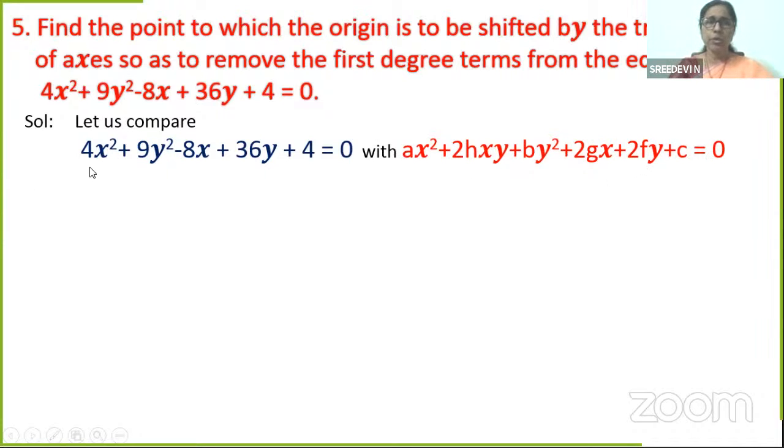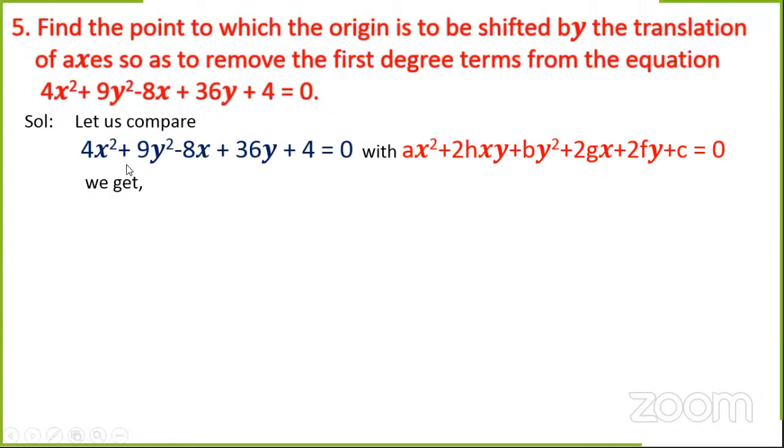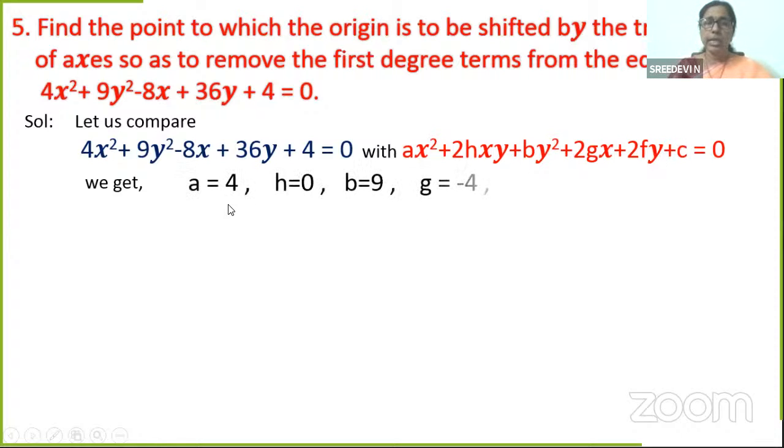A is 4. Then h is missing, not there, so h is 0. In by square, b is 9. Comparing the like terms, 2gx is minus 8x, so 2g is equal to minus 8, so g is minus 8 by 2, which is minus 4. 2f is equal to 36, so f will be equal to 36 by 2, 18. And c is 4. A is 4, b is 9, h is 0. All the values that we have got.